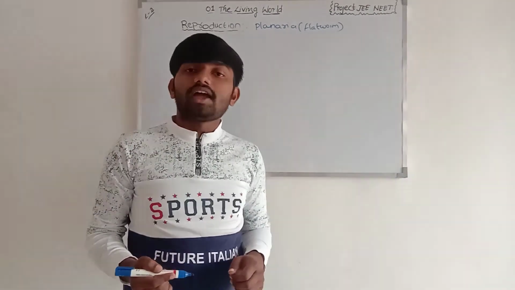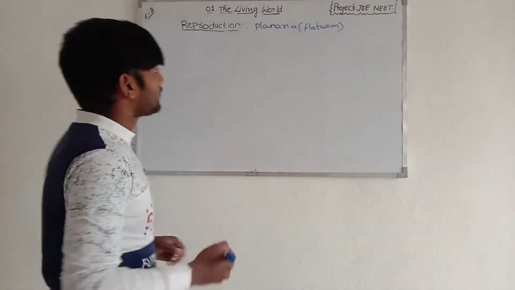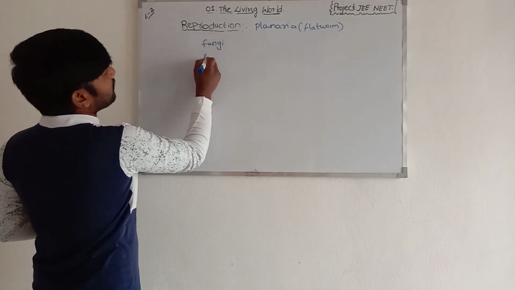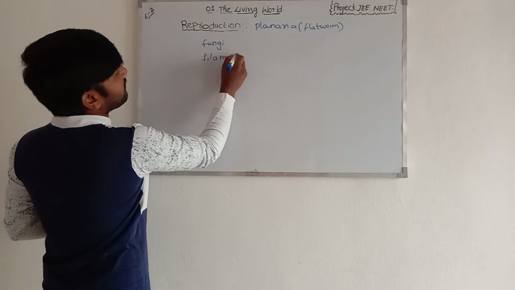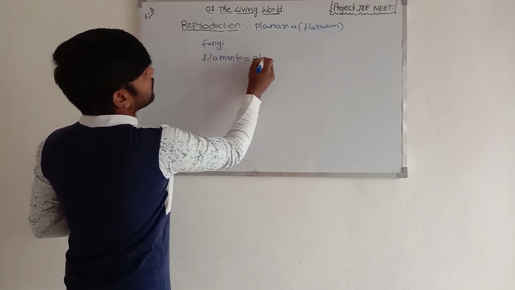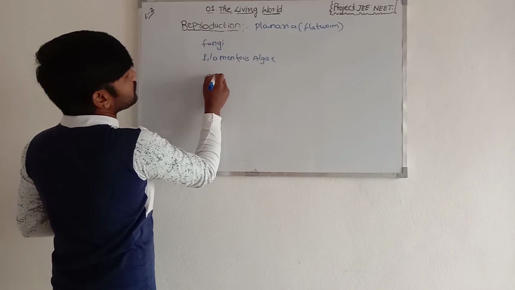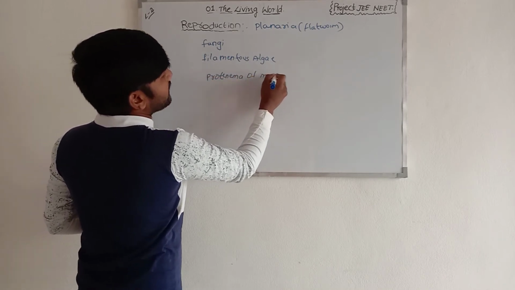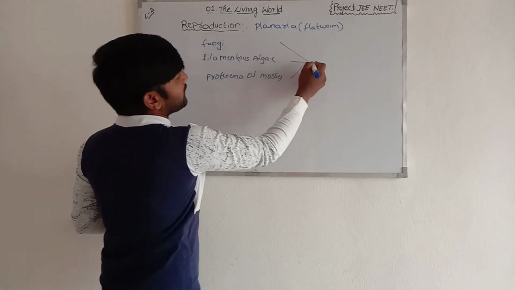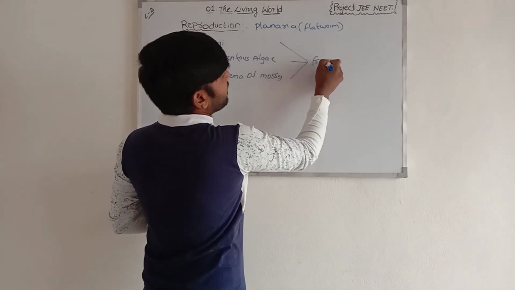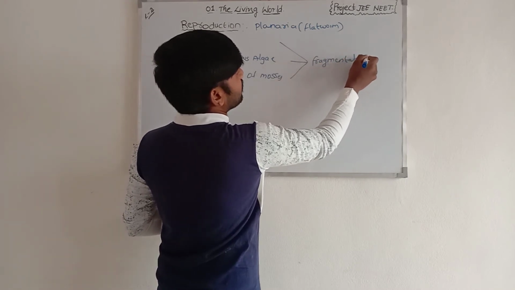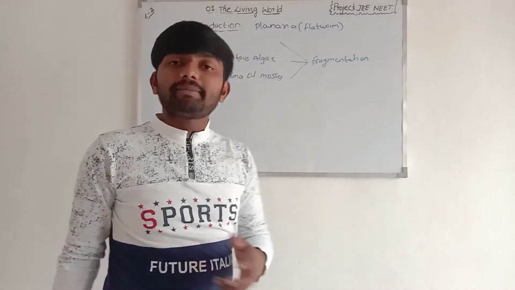Fungi, filamentous algae and protonema of mosses all easily multiply by fragmentation.